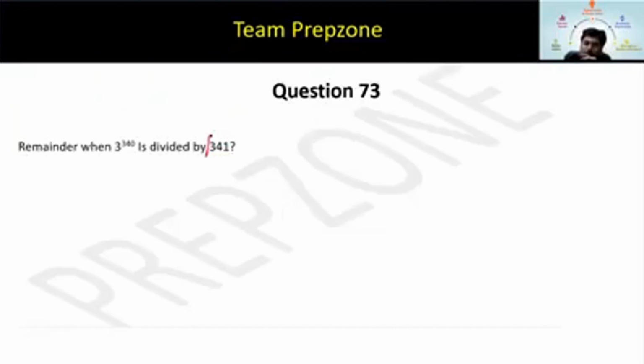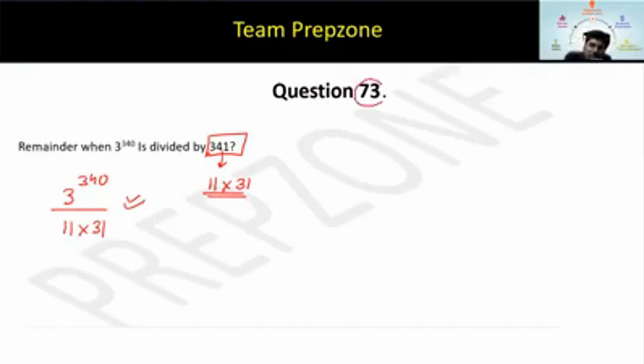First of all, is this number a prime number? No, this is not a prime number. You can just check the divisibility of 11. This is divisible by 11, so this is 11 into 31. Okay. So now you have to find the remainder of 3 to the power 340 by 11 and 31. See, the concepts that we have discussed, you will solve each and every question in CAT.